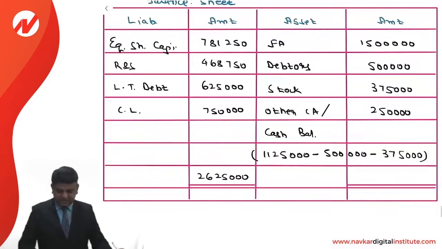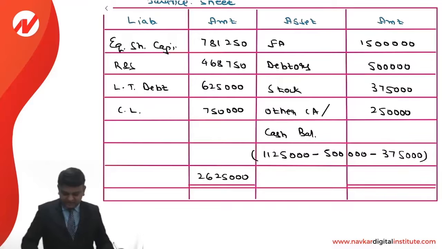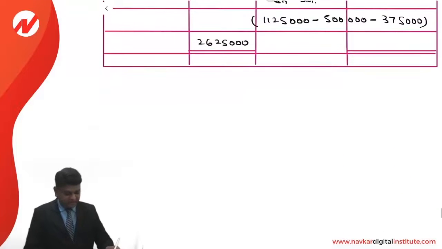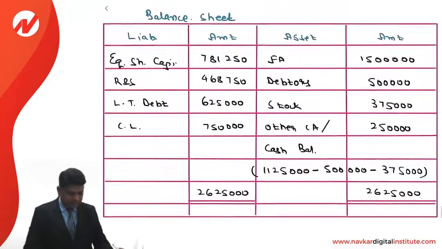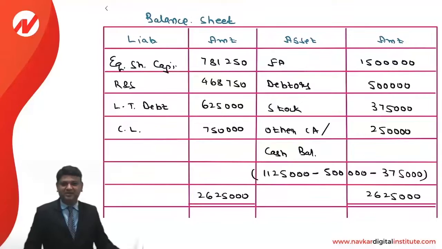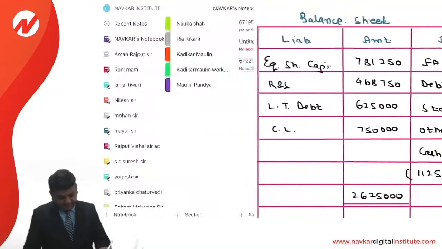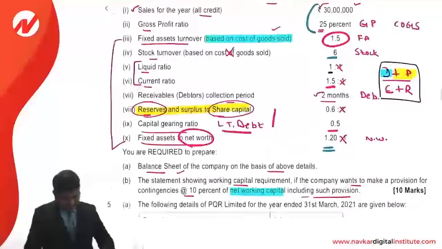As far as the assets are concerned, it is 15 lakhs plus 5 lakhs plus 3,75,000 plus 2,50,000. That is again 26,25,000. This is the way we can prepare the balance sheet. That is the first part of the answer.